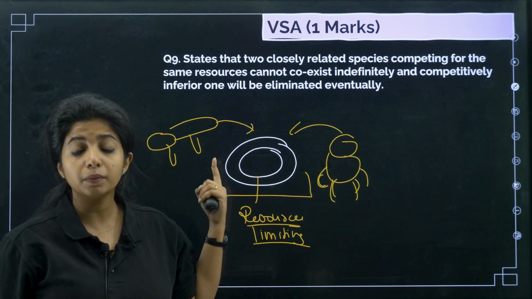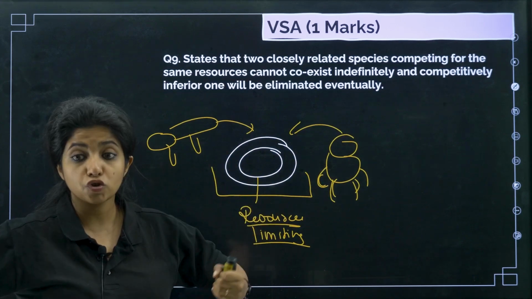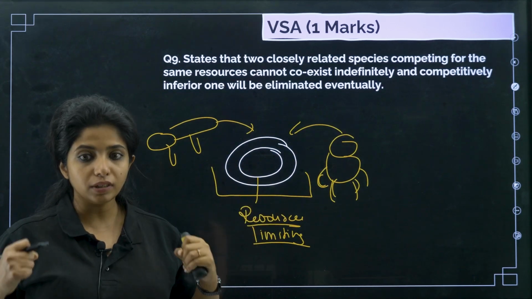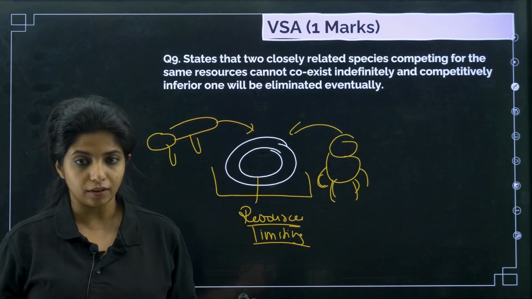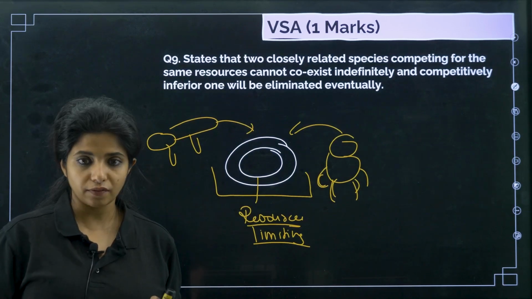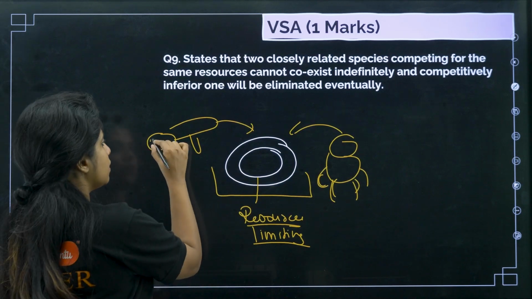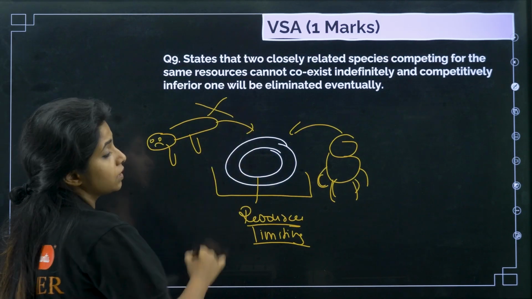Only one guy will be able to survive. The one who is strong, who knows how to live, who is competitively dominant, not inferior, that will be surviving. The one that is competitively inferior would not be surviving.